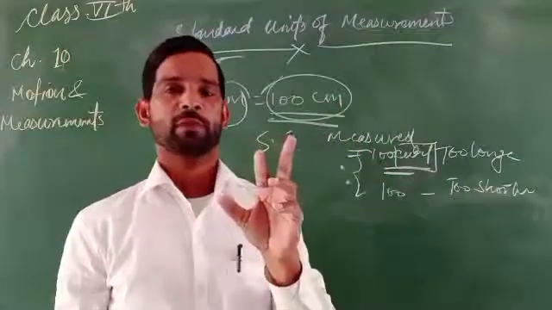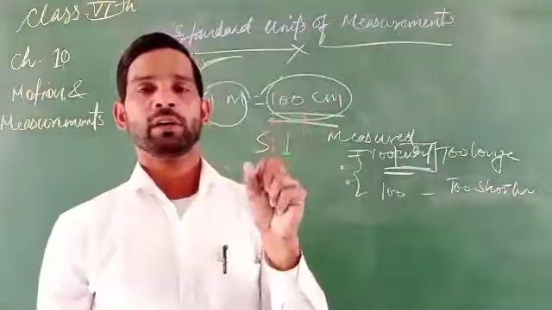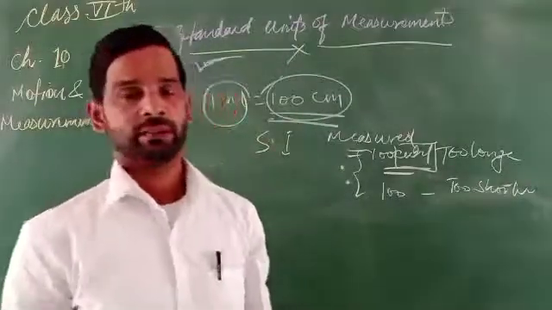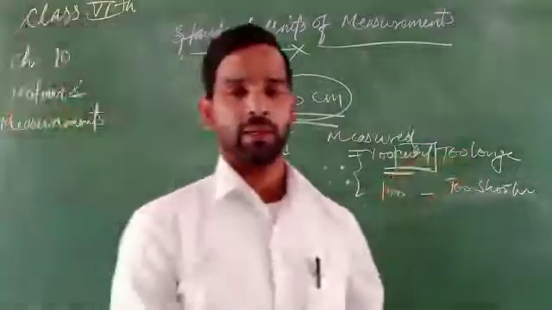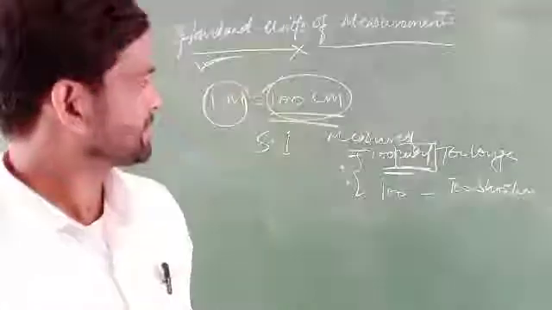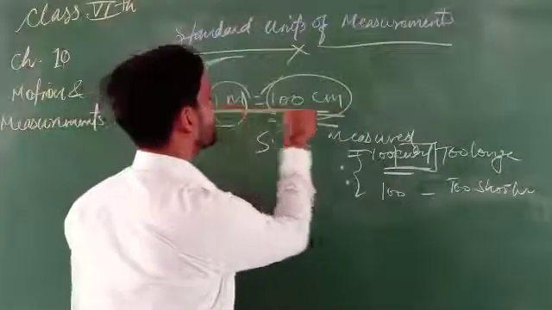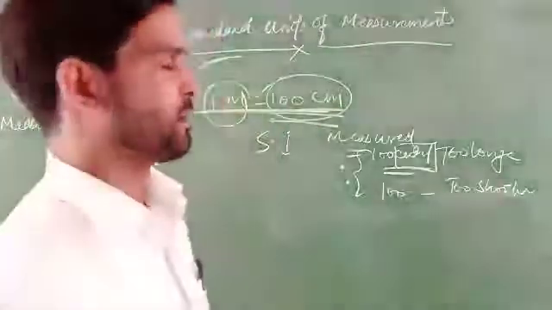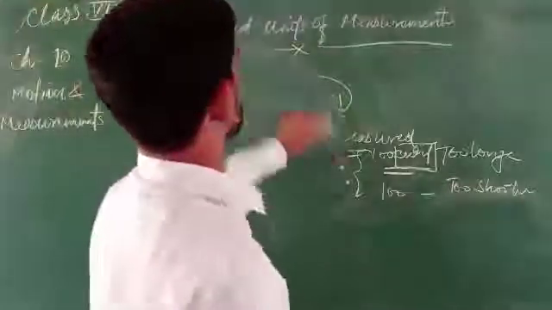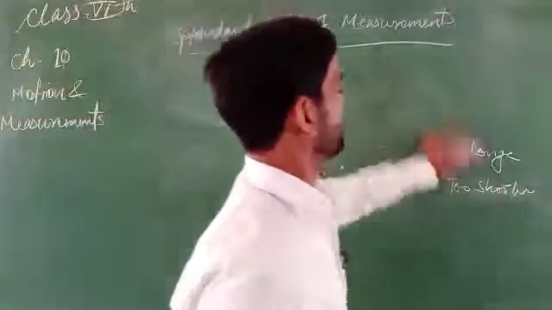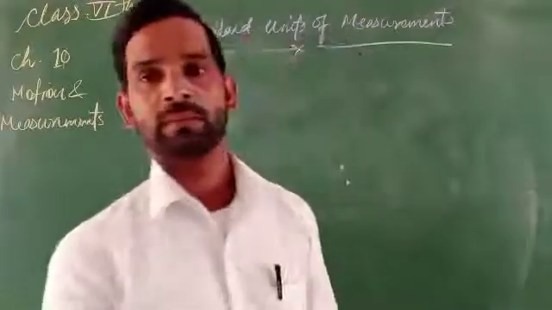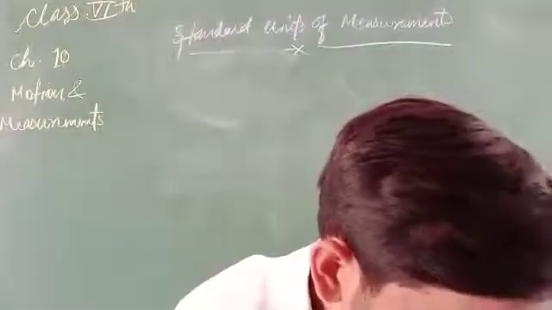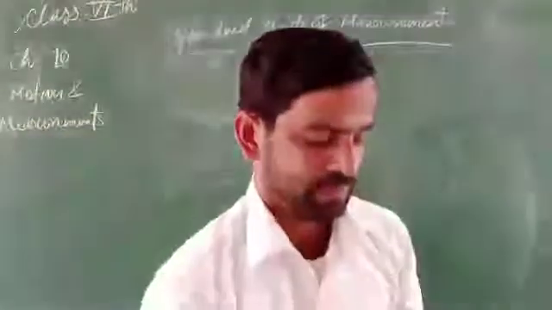Why? Because comparing one person to another, their fingers, their length, the size of their hands and legs might all differ from one another. But this scale can't differ by even a single millimeter or centimeter. Why? Because this is called a standard unit. So in the case of a standard unit, we can measure in different standard units. But before doing that,